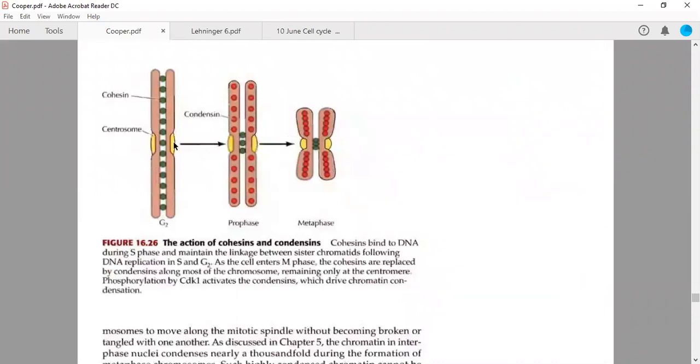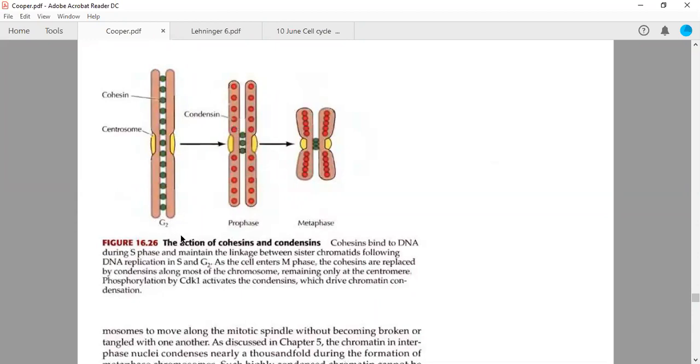So actually, these are centrosomes, and the sister chromatids are having, during G2, two types of protein. One is called cohesin between these, and they're having condensins.